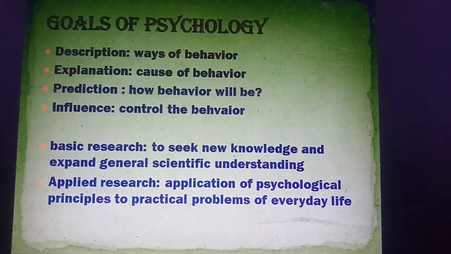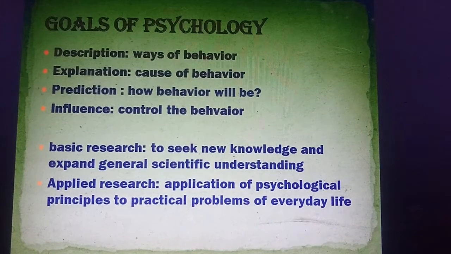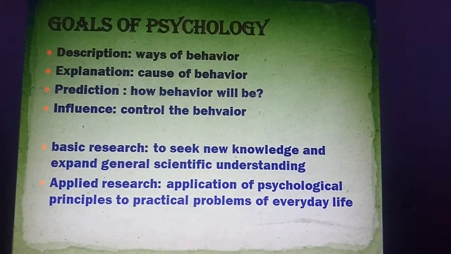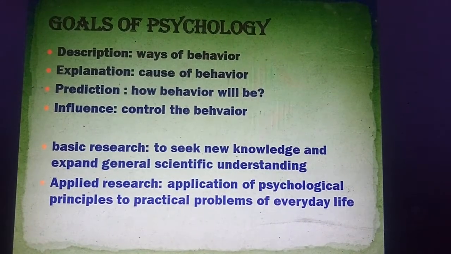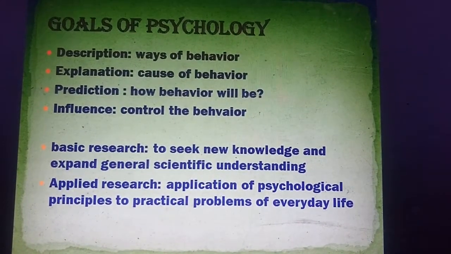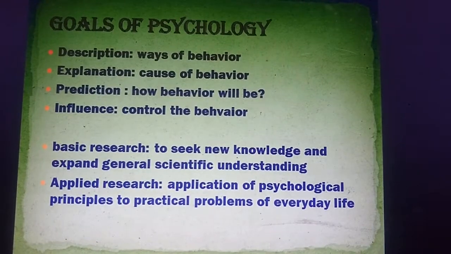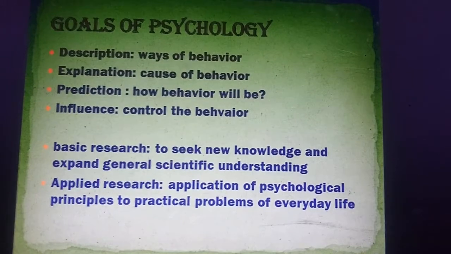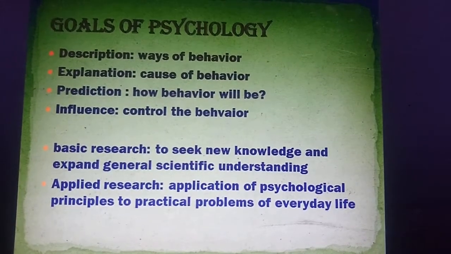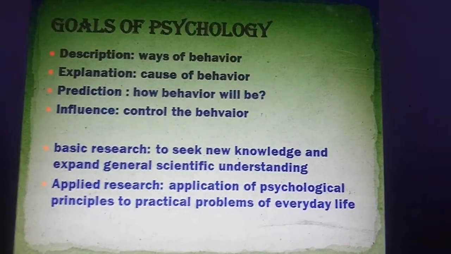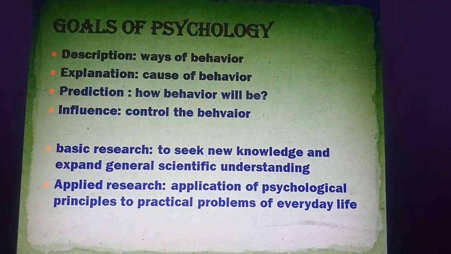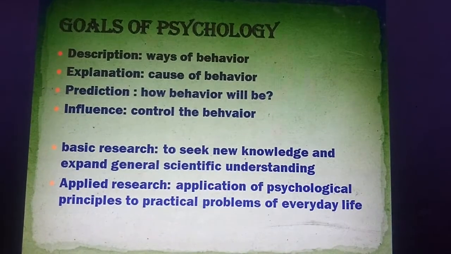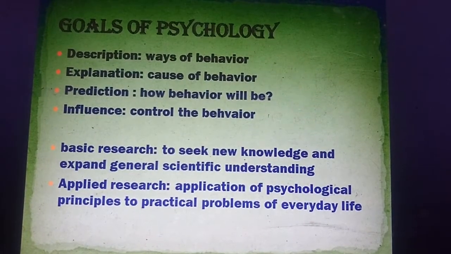And again when it's coming to research, there are 2 types of research: basic research and applied research. Basic research is to find new knowledge and expand the general scientific understanding, whereas in applied research we are doing the application of psychological principles to practical problems of everyday life. So again we can say it is also basic science and applied science, in the same manner. In basic science we are trying to find new knowledge, and in applied research whatever knowledge we have gained we are going to apply in our daily life to solve our routine problems.